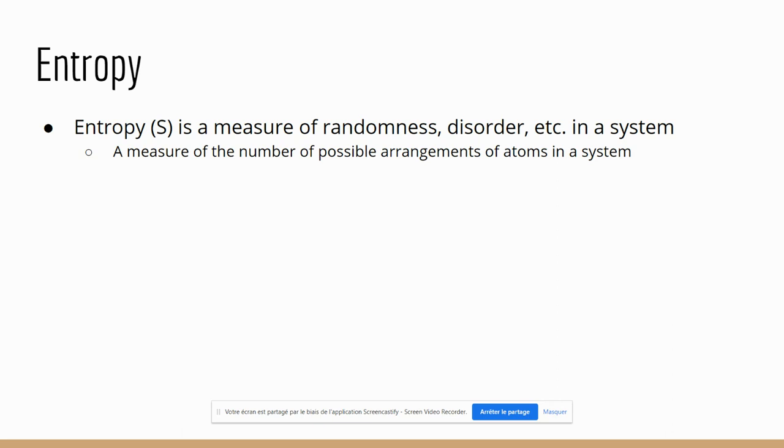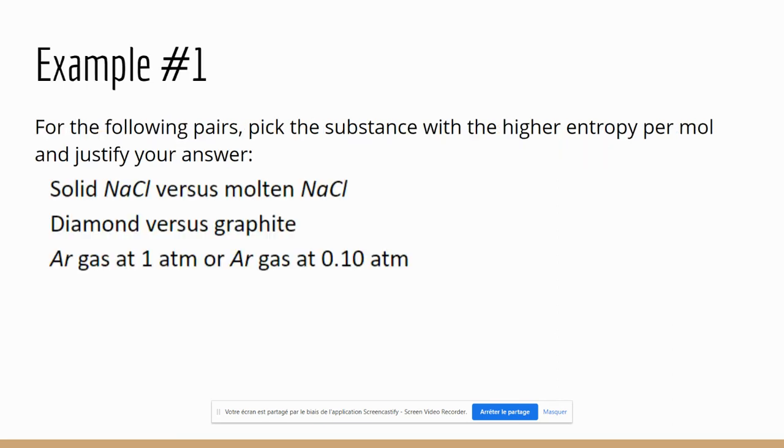What you do need to know is that if something is more disordered, meaning there are more ways for something to exist, it has higher entropy. So gases tend to be more disordered than liquids, which are more disordered than solids. What I just said about the natural log is the reason why the entropy of a perfect crystalline substance at 0 Kelvin is also 0, because there's only one possible way for those molecules to exist, and the natural log of 1 is 0. You really don't need to know that, though, by the way.